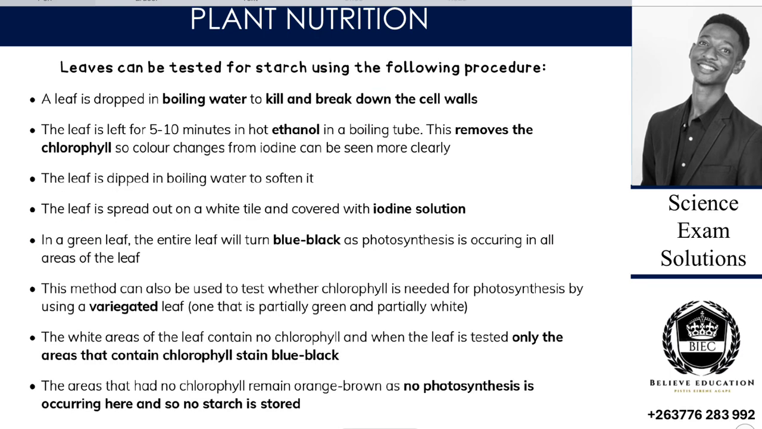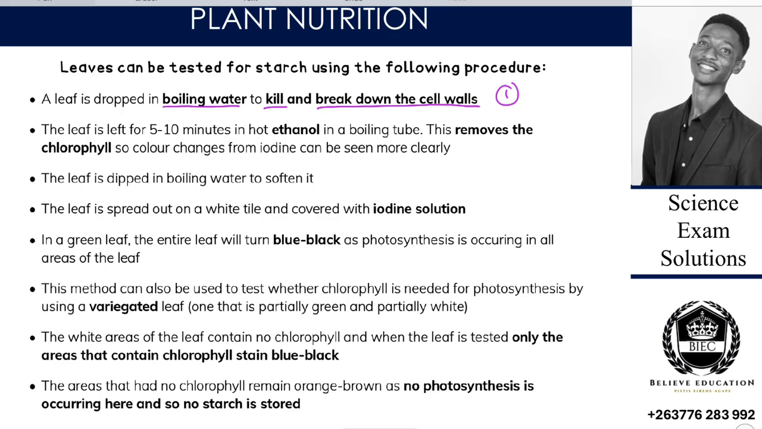Let's go to the next page. Leaves can be tested for starch using the following procedure. The first thing is that the leaf is dropped in boiling water. The reason we drop it in boiling water is so that we can kill it and break down the cell walls. Are we together?